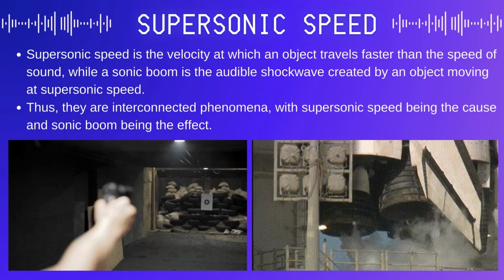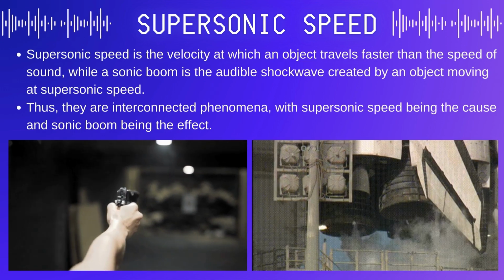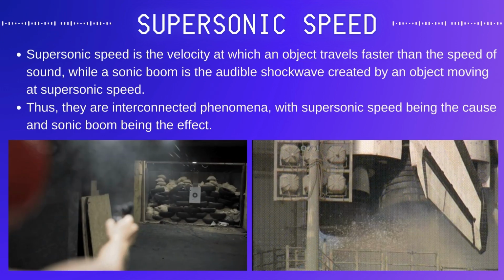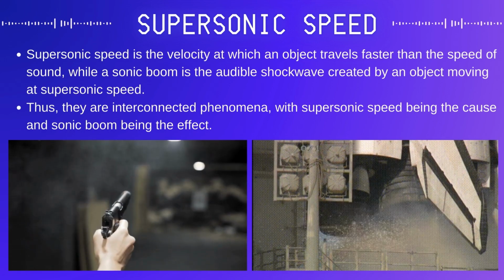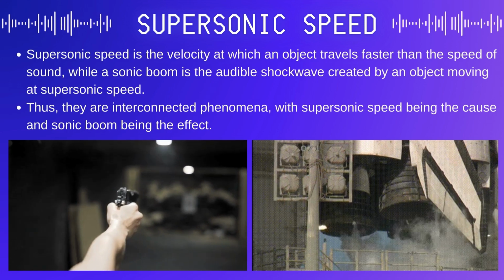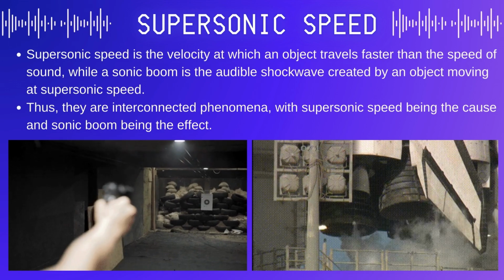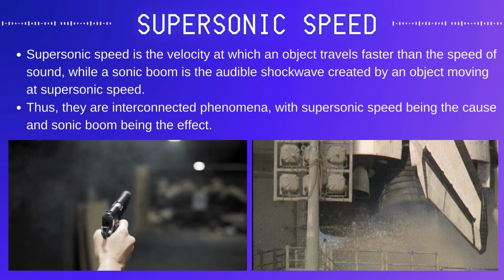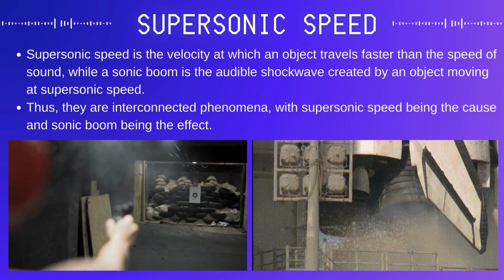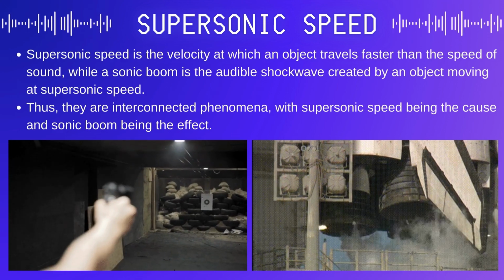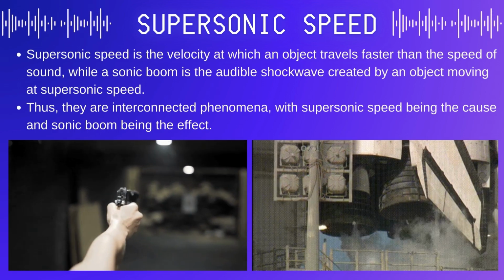Have you ever wondered how objects like bullets and rockets travel? This is called supersonic speed, which is defined as speed traveling faster than the speed of sound. But what exactly causes this thunderous clap that echoes across the sky when high-speed rockets and jets move? At its core, supersonic flight hinges on overcoming the sound barrier. This barrier represents the speed at which a flying object meets and matches the speed of sound, creating a shockwave. This intense resistance created by the air creates shockwaves, generating the iconic sonic boom.